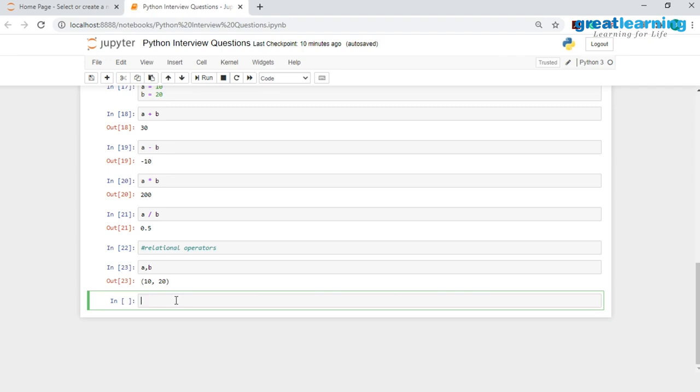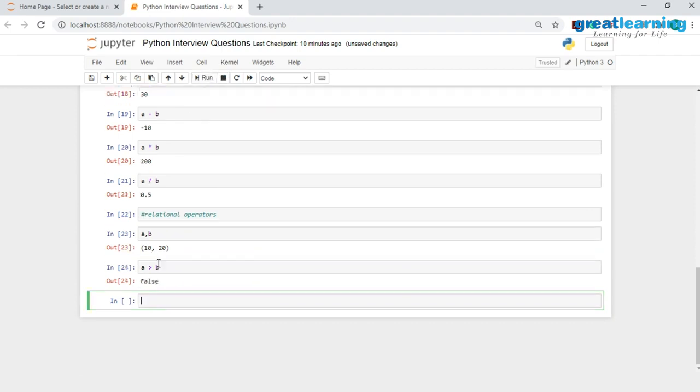So if I would want to understand if the value of one variable is less than the value of another variable, or if the value of one variable is greater than the value of another variable, these are the different types of operations which you can perform with the relational operators. So I will just go ahead and type a greater than b. I want to check if the value which is present in a is greater than the value which is present in b. I get a false value because obviously 10 is not greater than 20.